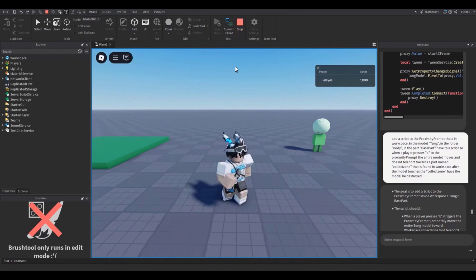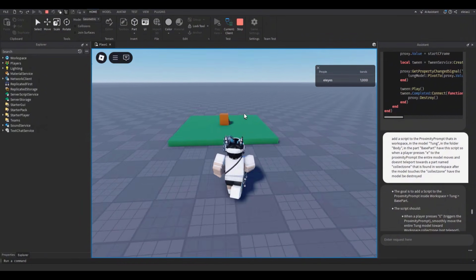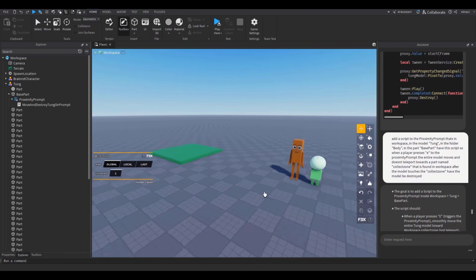It looks weird, but I kind of like it. You know, honestly, the way it moves towards it is kind of not bad, because it's like Brainrot, so it's kind of weird. But it does the job. That's actually hilarious. There you go. We're getting progress. It's actually turning out pretty okay so far.